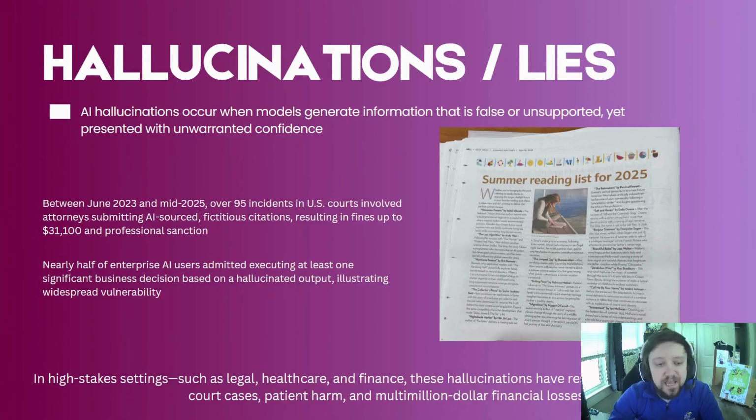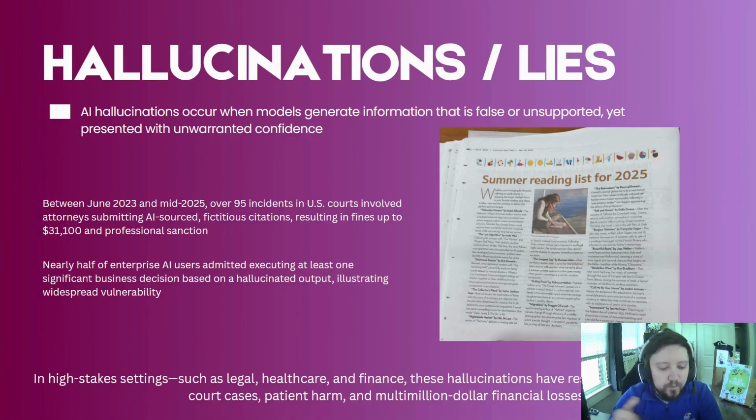And then, of course, these AI systems make up stuff, right? And that's the biggest issue we need to deal with, because it will just straight up lie to you. And that is a piece of technology that people aren't used to. They're not used to a technology that will just lie. And this happens when they create this false information.